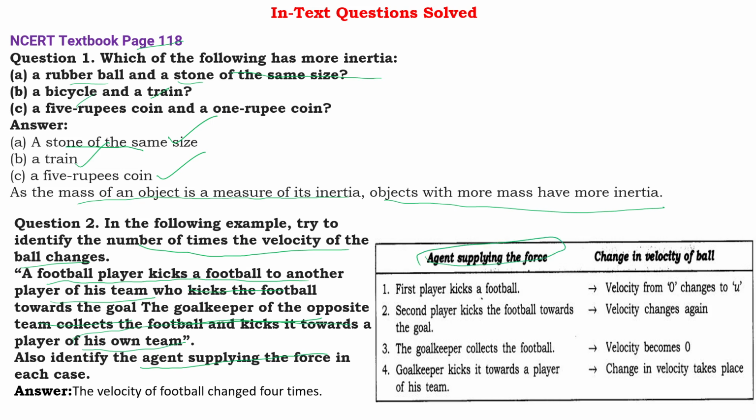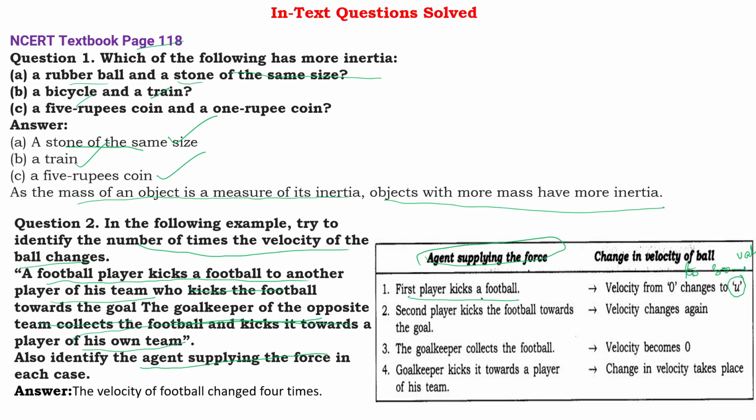So we started with the first player. First player kicks the football. So velocity changes from 0 to a particular value. They have given it a name u. You can simply write velocity changes from 0 to some value.